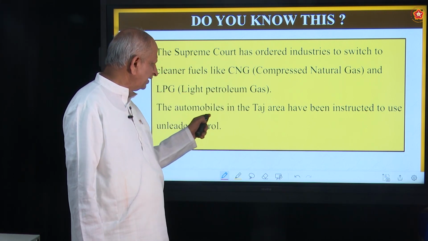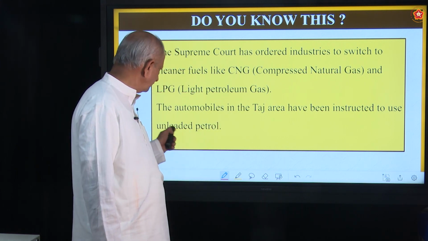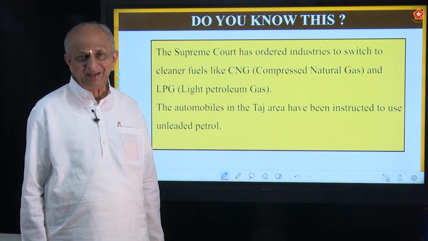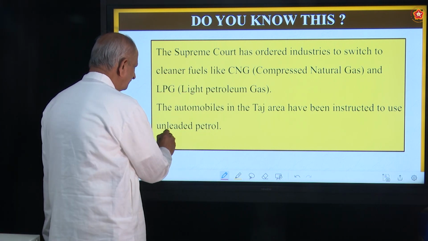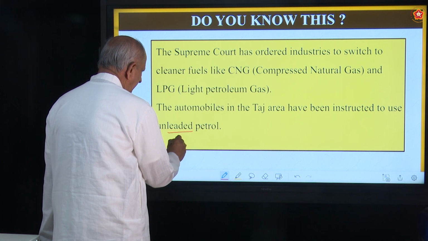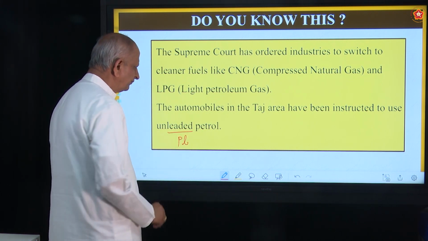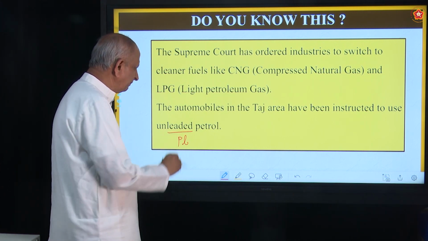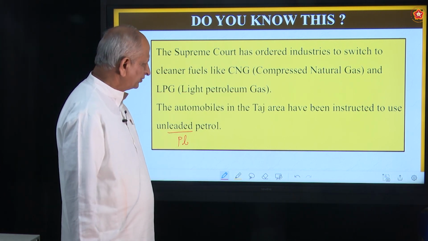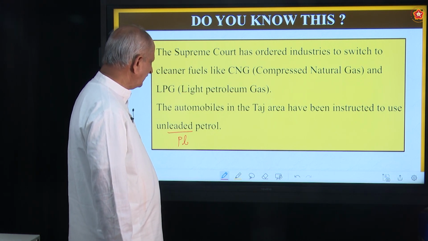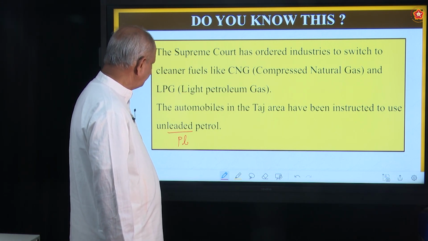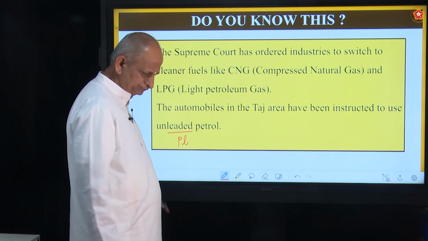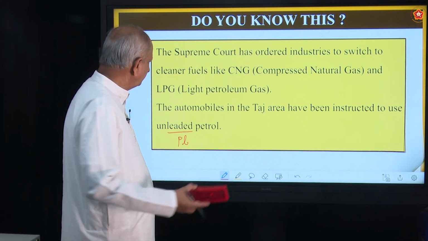The automobiles in the Taj area have been instructed to use unleaded petrol. What does unleaded mean? What is lead? Lead is nothing but a metal. The formula Pb, plumbum. So unleaded means without lead. So that petrol is used in the automobiles. Okay. That is the order of Supreme Court.